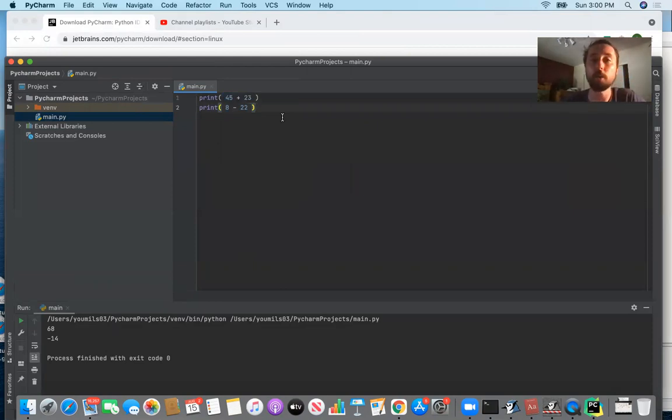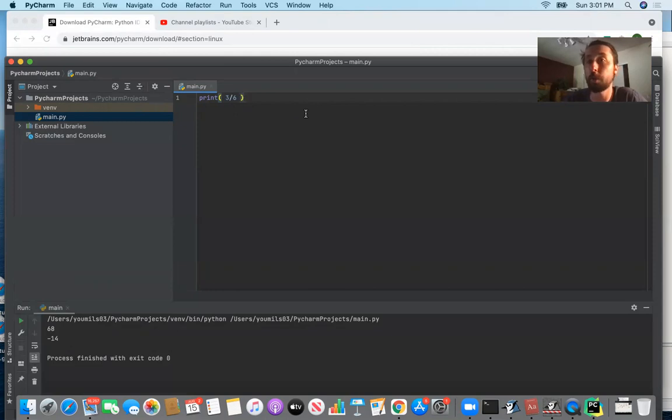One difference to make between Java and Python is, if you go back into the Java curriculum, one of the things we said is that in Java, an integer divided by another integer is an integer. So if you remember, or if you haven't seen it before, what I'll tell you for the first time is that if you try printing 3 divided by 6, it would tell you the number of full groups of 6 in the number 3. So Java would say, oh, 6 doesn't go into 3, so there are 0 full groups,